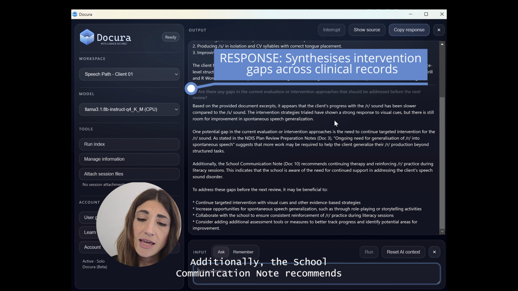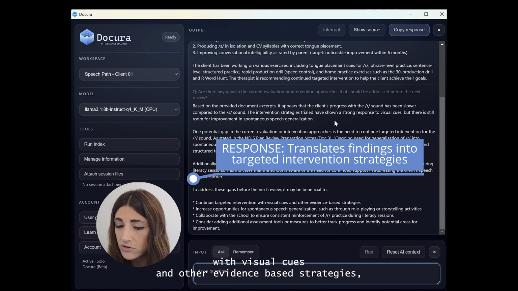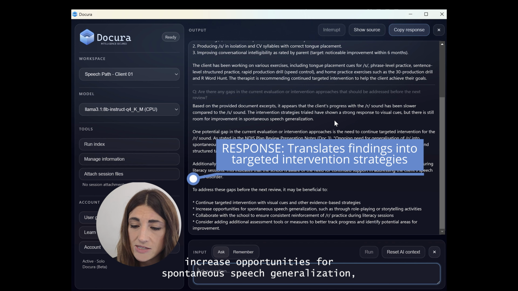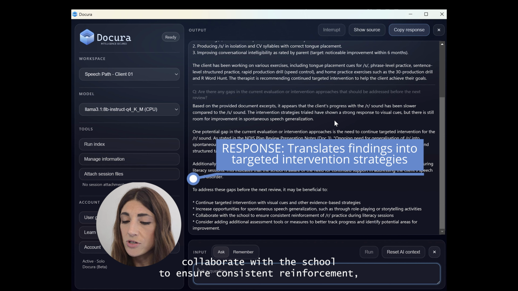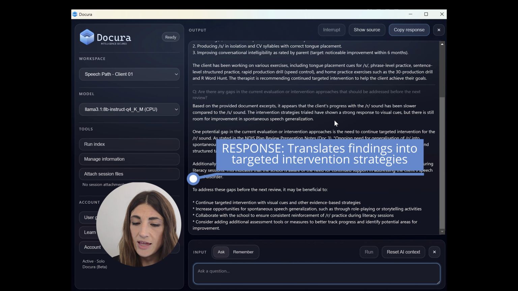To address these gaps before the next review, it may be beneficial to continue targeted intervention with visual cues and other evidence-based strategies, increase opportunities for spontaneous speech generalization, collaborate with the school to ensure consistent reinforcement, and consider adding additional assessment tools or measures to better track progress and identify potential areas for improvement.